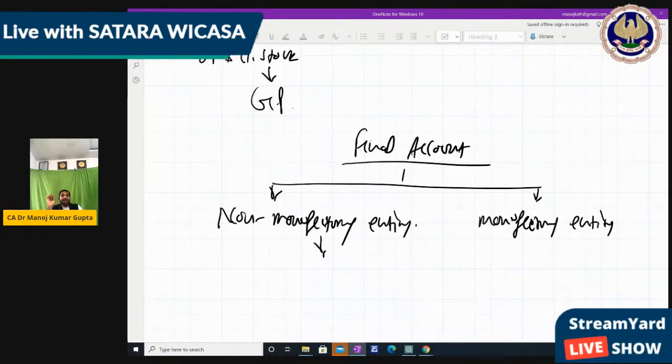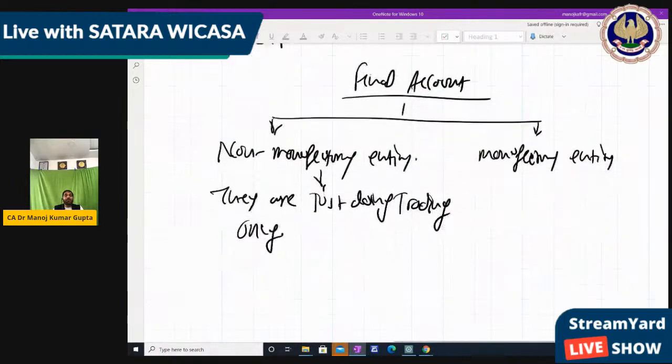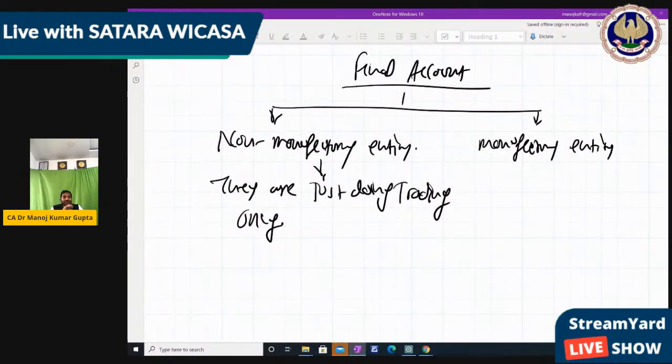Non-manufacturing entity means they are just doing trading only. What is trading only? Goods purchase and sale. They buy the goods, they sell the goods. They buy at a lower price and sell at a higher price, or maybe vice versa, depending on their market situation.